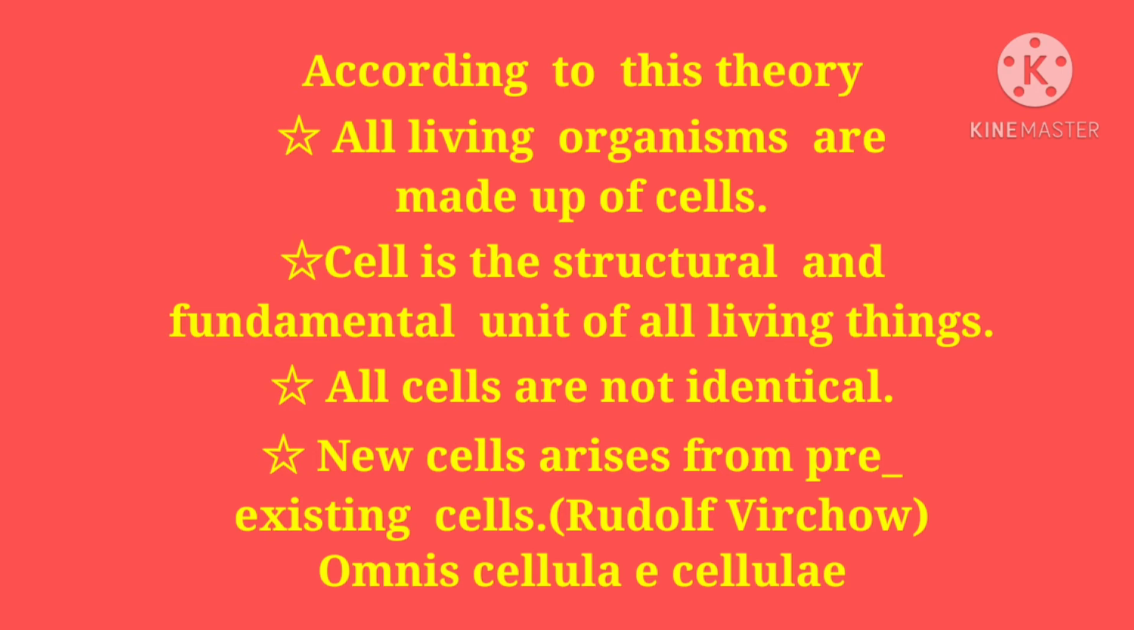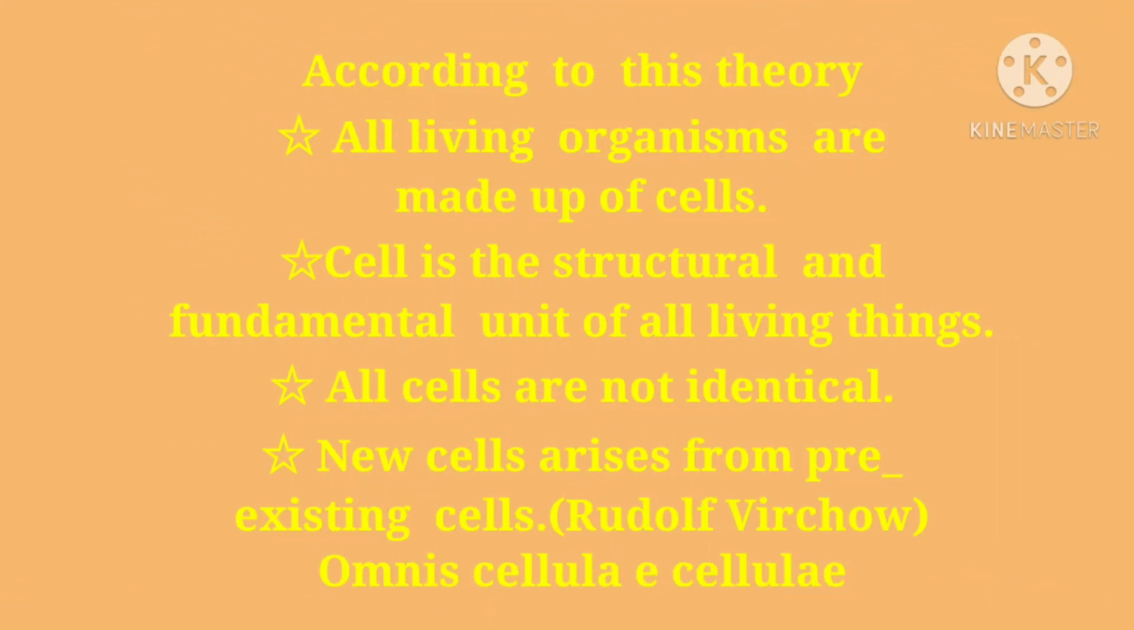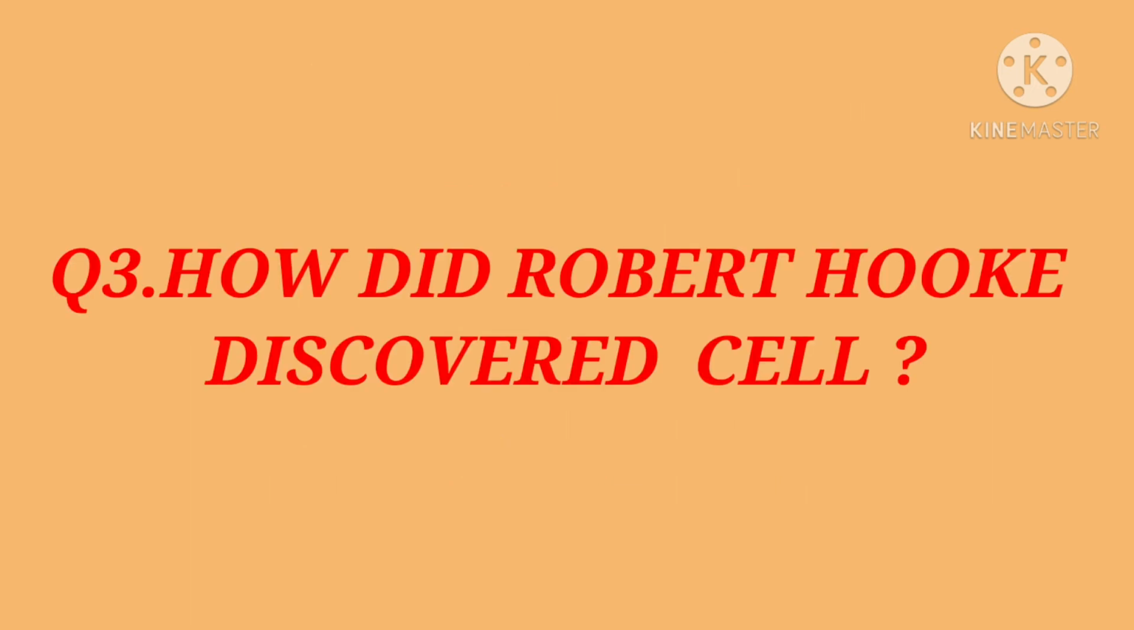This was given by Rudolf Virchow in 1855, and he proposed the term omnis cellula e cellula. It means that new cells arise from pre-existing cells. So this is a very important amendment done by Rudolf Virchow. So these are the main postulates of the cell theory. Now come to the next question.